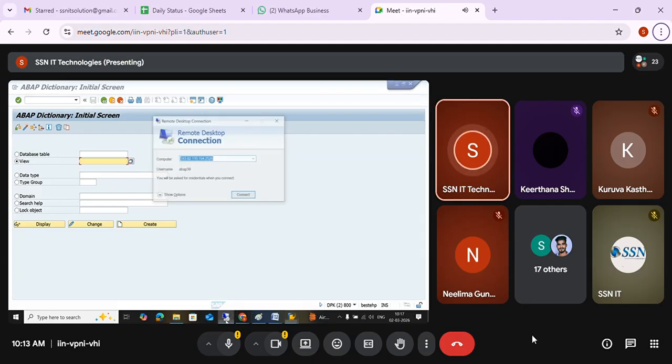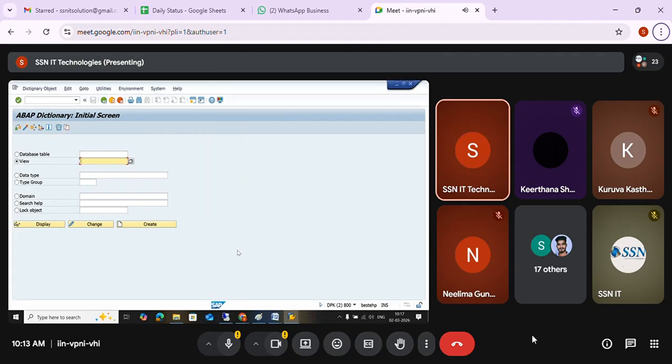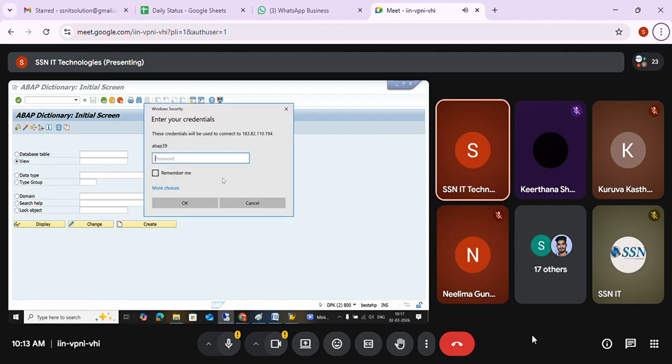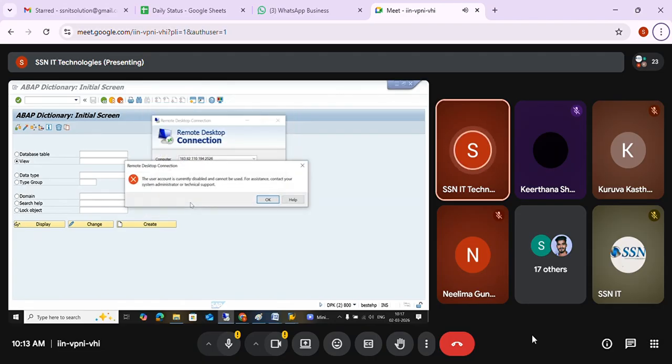For that, I need to connect to that remote desktop. One second.